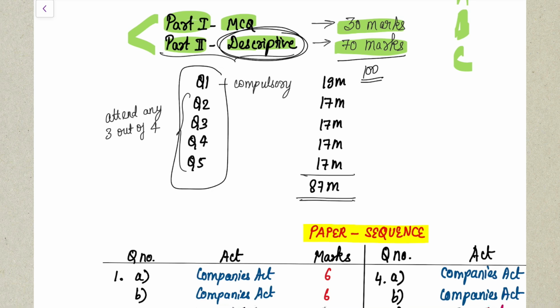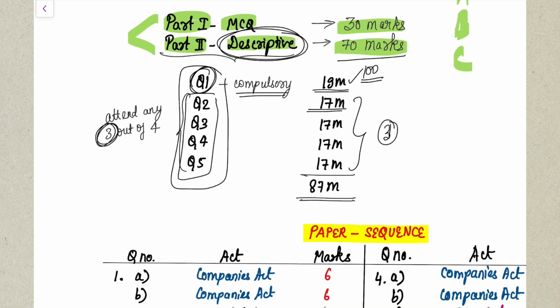In your descriptive part, you will be given 5 questions, out of which question number 1 is your compulsory question, and it is going to come for 19 marks in your examination. Apart from that, you will be given 4 more questions, out of which 3 you will have to attempt, and each question will come for 17 marks. So your total weightage will be 78 marks of the paper, including your optional question. Okay, fine.